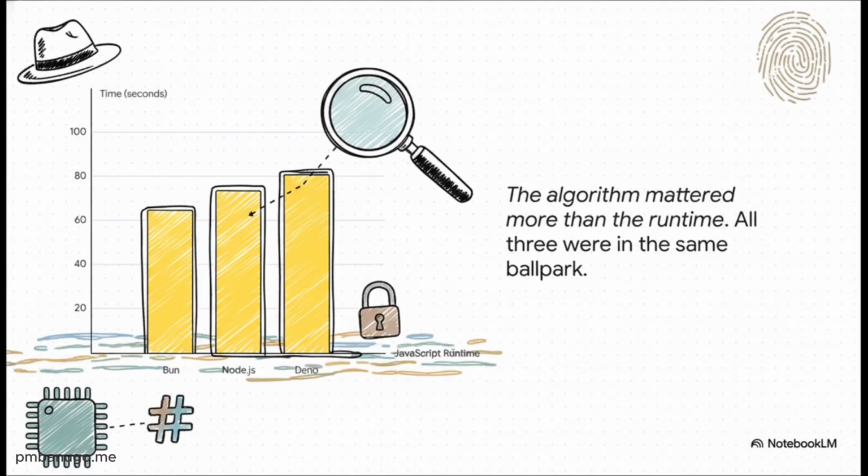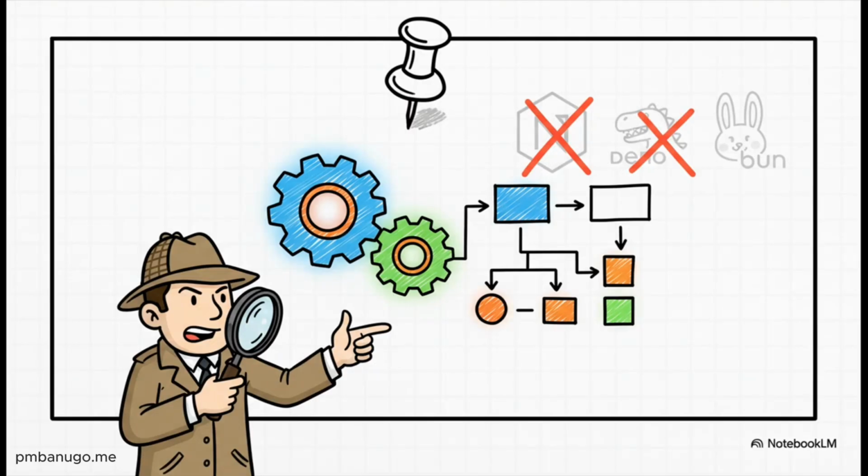So I took the exact same optimized code and ran it on Bun and Deno. And what's super interesting here is just how close they all are. Yeah, Bun was a little faster, just over a minute, but look at that. They're all in the same ballpark. We're talking seconds of difference. And that was all the proof I needed. The bottleneck was never the tool. It wasn't Node.js, it was my code.